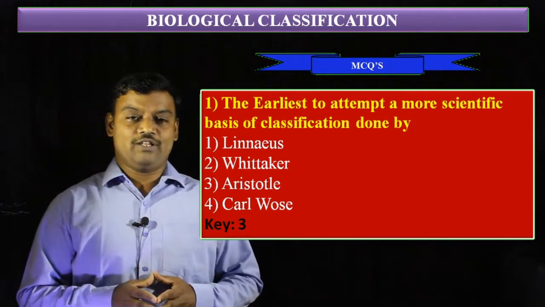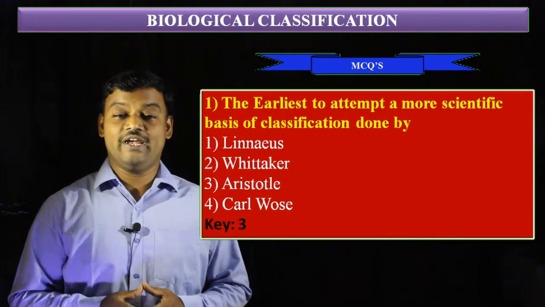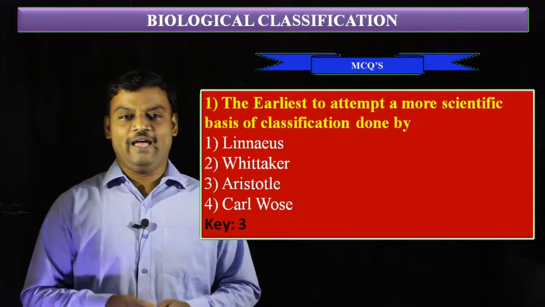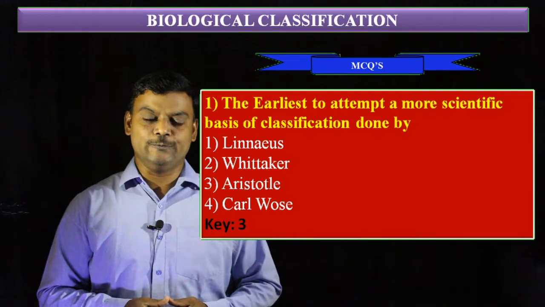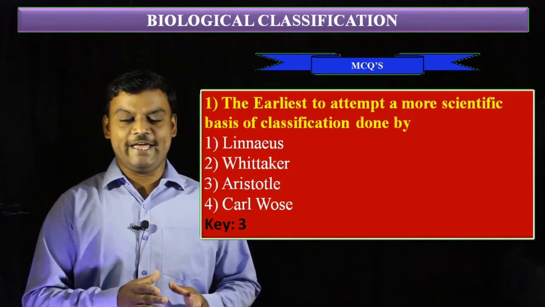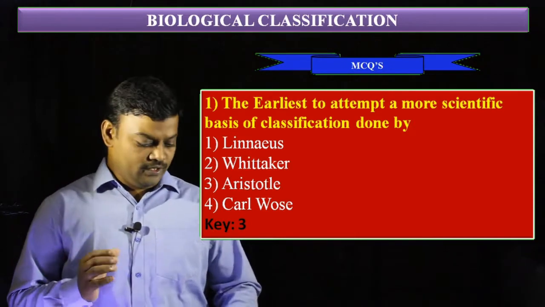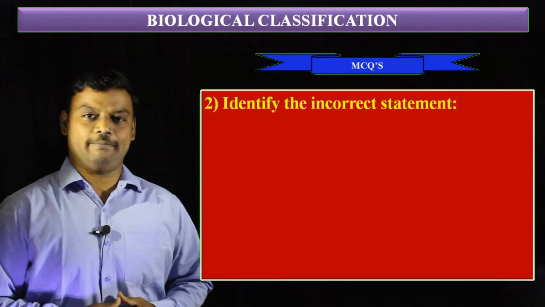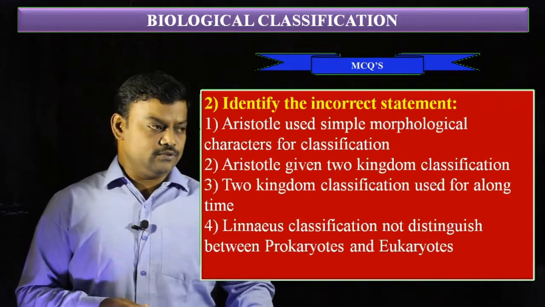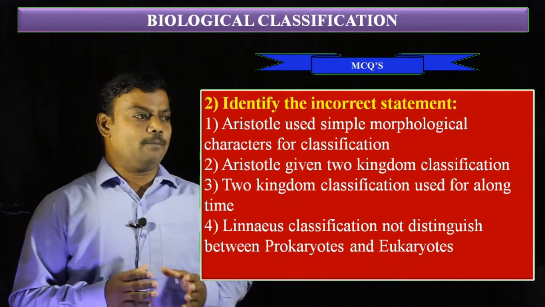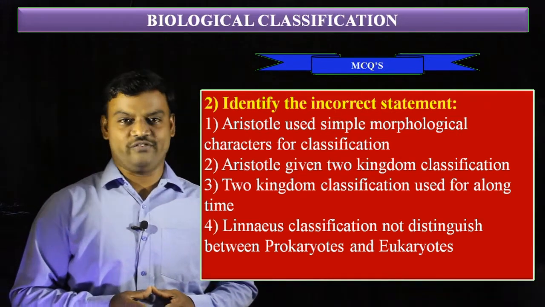Aristotle was the first scientist to attempt classification in a scientific manner, and he classified both plants and animals. Plants are classified into herbs, shrubs and trees. Animals are classified into Enaima and Anaima groups. Coming to the next question, identify the incorrect statement. The first statement is, Aristotle used some morphological characters for classification.